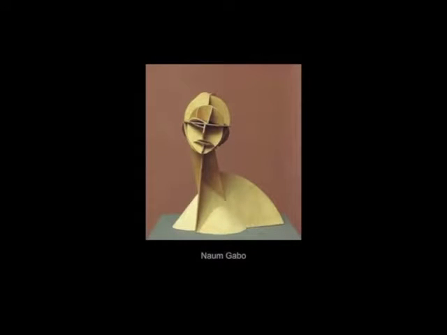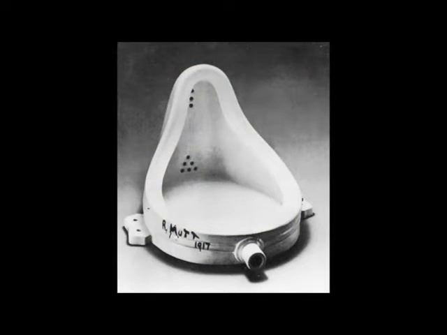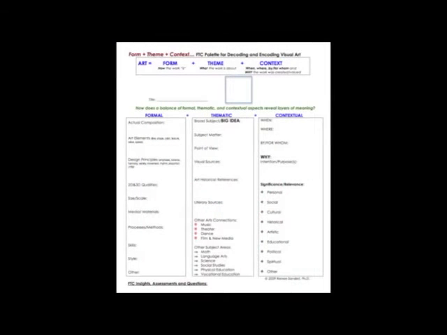Because we are studying art, we need a way to approach artworks in a way that makes some sense for us. How do we analyze an artwork to understand how all the parts work together and decide if they work together well? Dr. Renee Sandell from George Mason University has developed a template to decode art, the FTC palette, which uses the categories form, theme, and context.